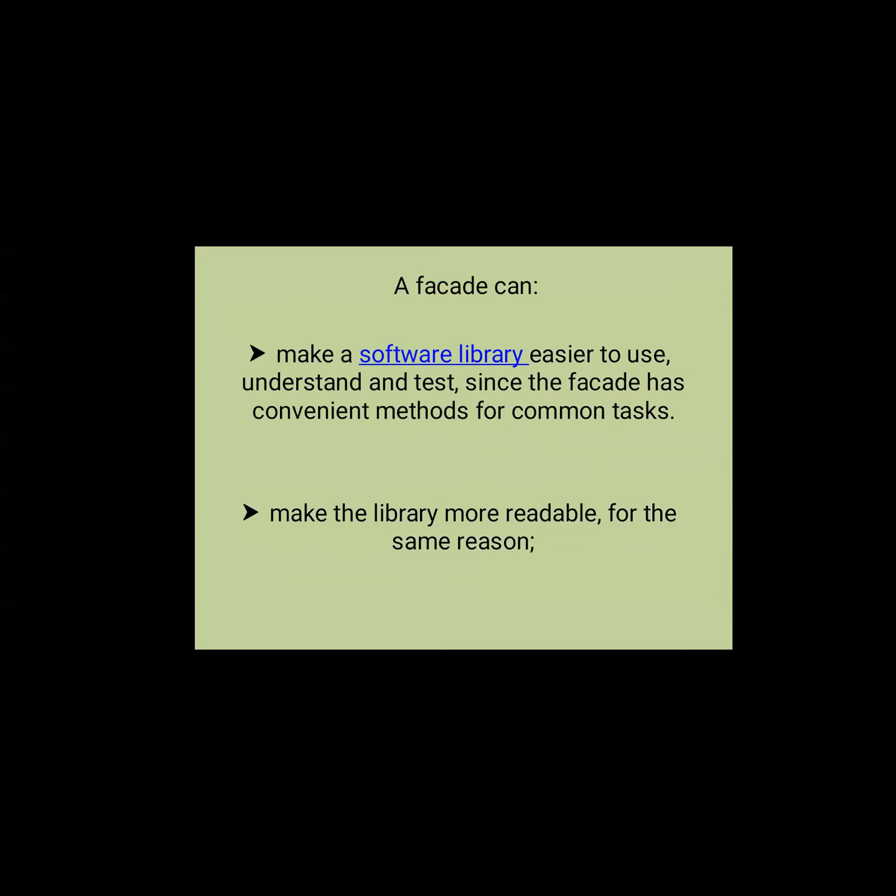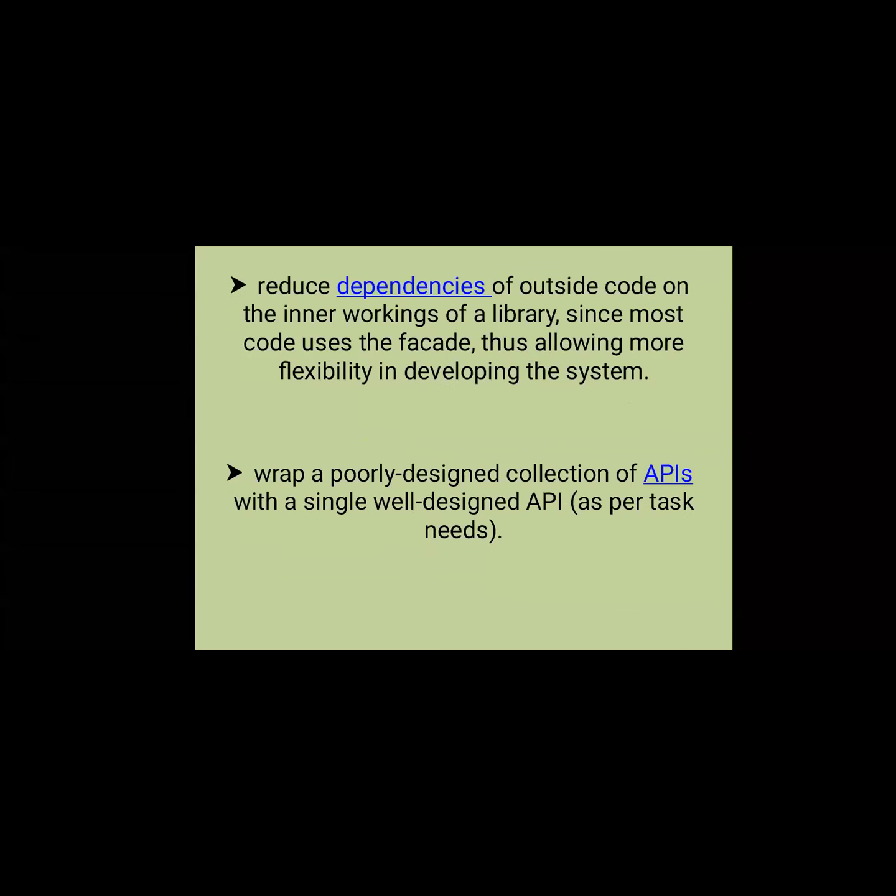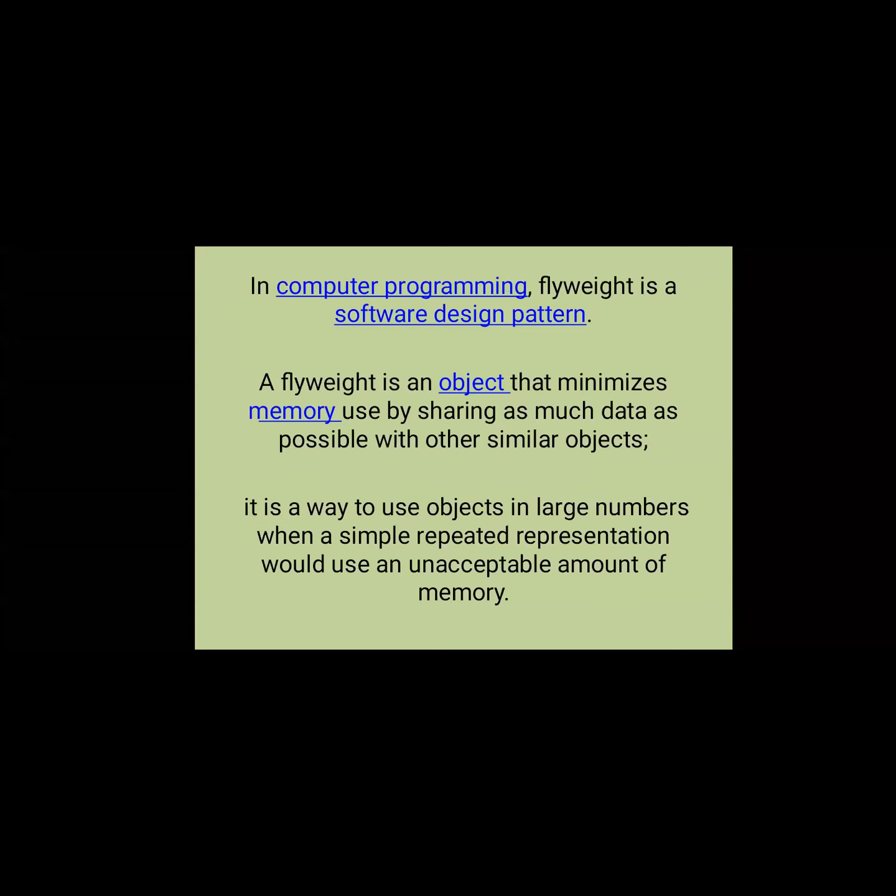So make the library more readable, and reduce the dependencies. Another one is that we are using application programming interfaces. All these are used for reducing the complexity of interacting with the developer software. And another one is the flyweight. So this is giving the support.